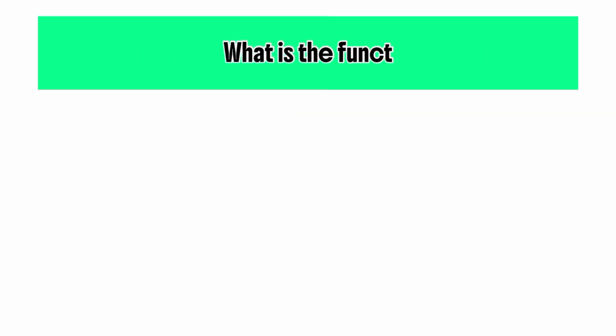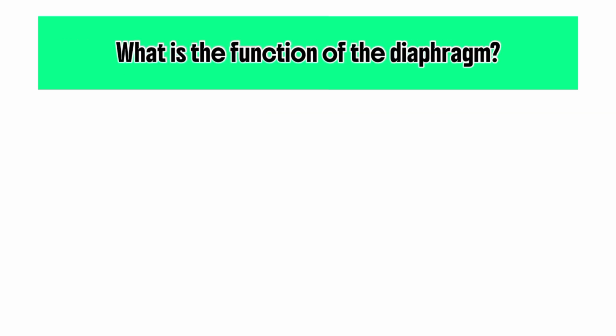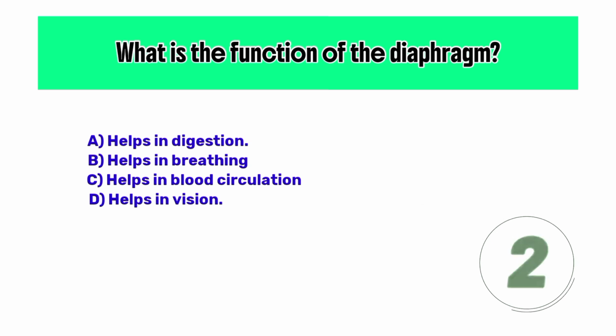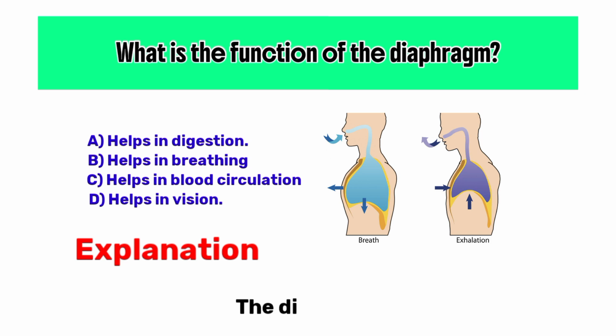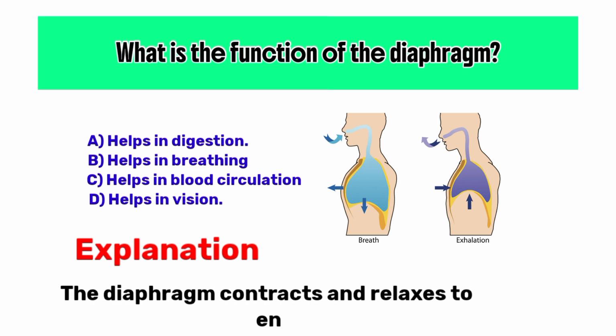What is the function of the diaphragm? Correct option B, helps in breathing. Explanation: the diaphragm contracts and relaxes to enable breathing.